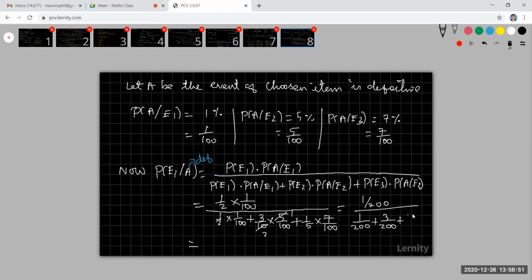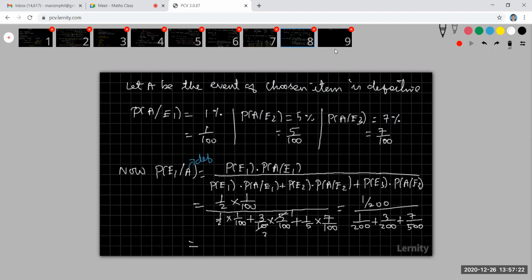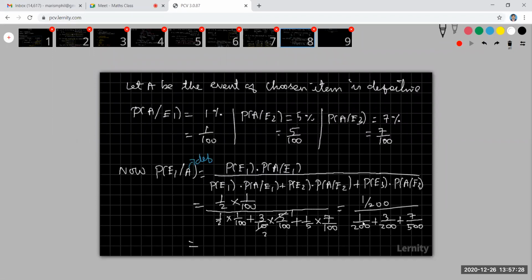Am I right? Take an LCM. LCM is 1000. You can take 1000 as the LCM in the denominator. What is the answer you are getting? The numerator is 1 by 200 only. I'm writing in the next slide. So the numerator is 1 by 200, whole divided by the denominator. I'm going to take it as 1000. LCM is 1000, so here you have to multiply by 5, here by 5, here by 2.